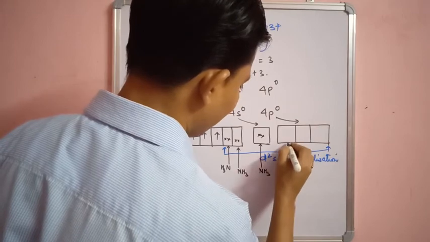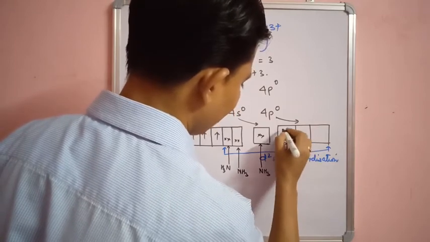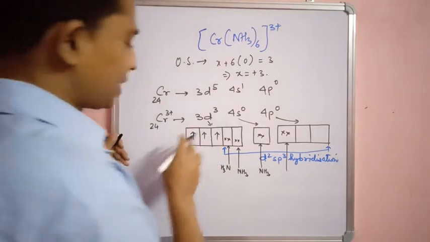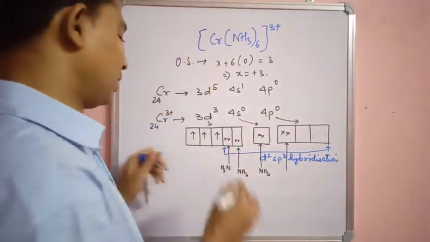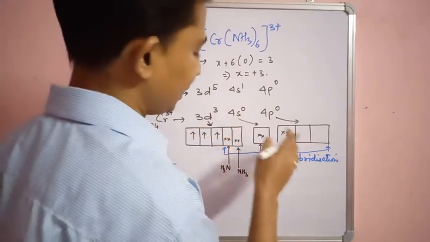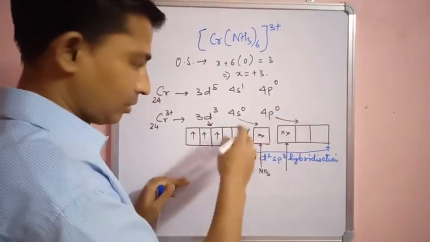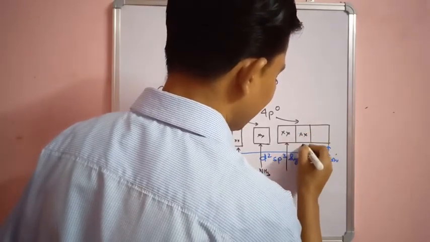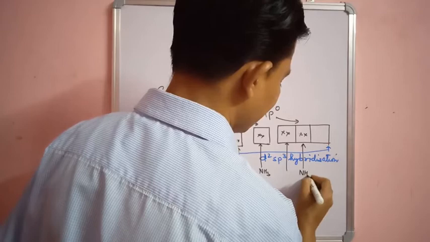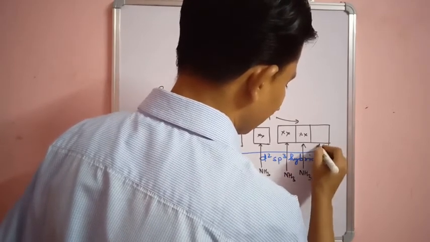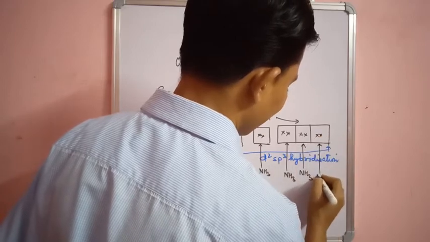To differentiate between the electrons of the central atom and the ligand, I am showing the electrons of the ligand in different signs. So here will be one more NH3, here also one NH3, and here last but not the least, one NH3.